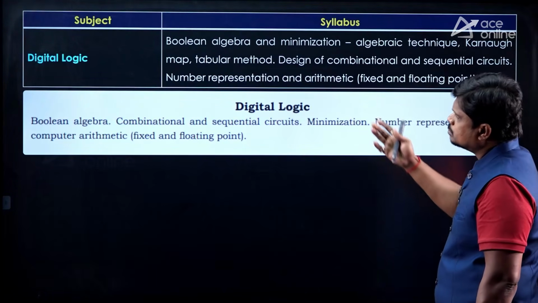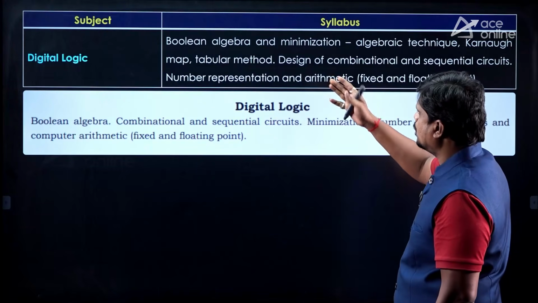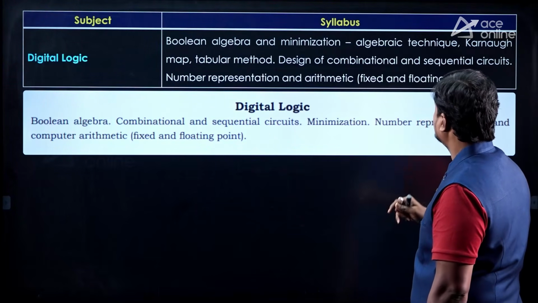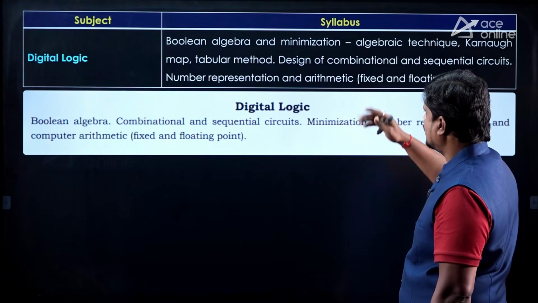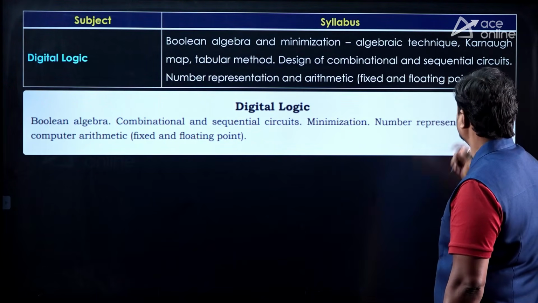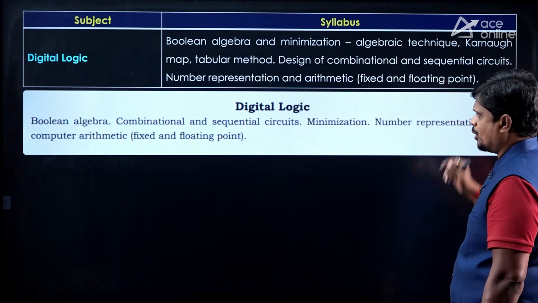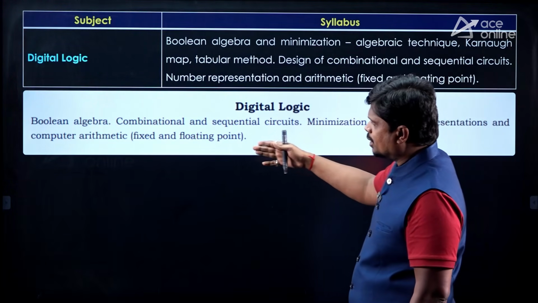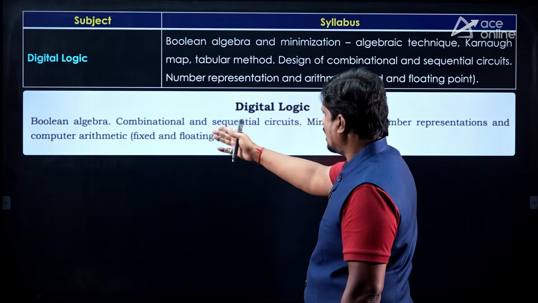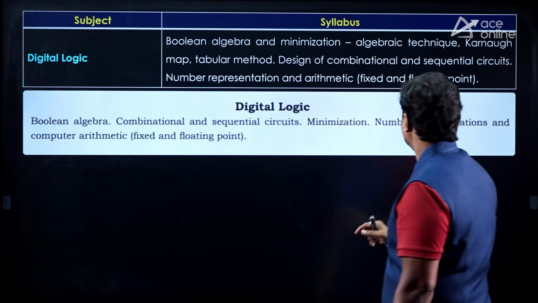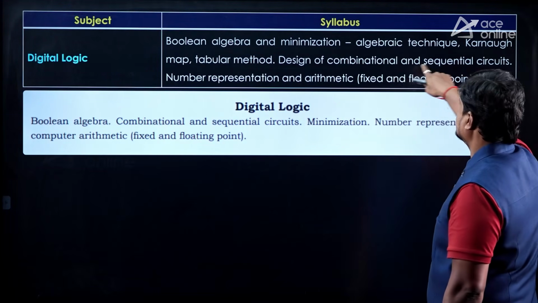Then coming to digital logic. Here we have Boolean algebra, minimization, algebraic techniques, K-maps, tabular method, design of combinational and sequential circuits, number representation and arithmetic, which is fixed and floating point. The same, we have Boolean algebra and combinational and sequential circuits. But the only thing is that here, design of combinational and sequential circuits is given.